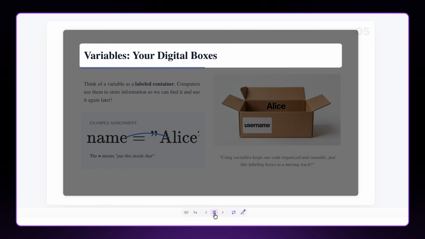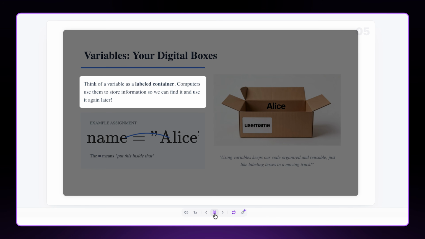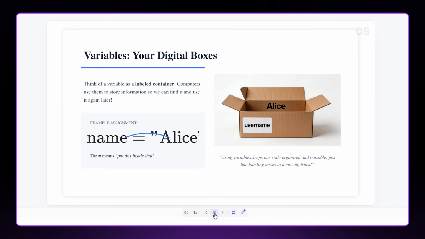Now that we've practiced spotting syntax errors, let's look at one of the most powerful tools in a programmer's toolkit: variables. Think of them as your digital boxes. Imagine a variable is a labeled container. Just like you might have a box in your room labeled shoes or books, a computer uses variables to store and organize information so it can find it later.